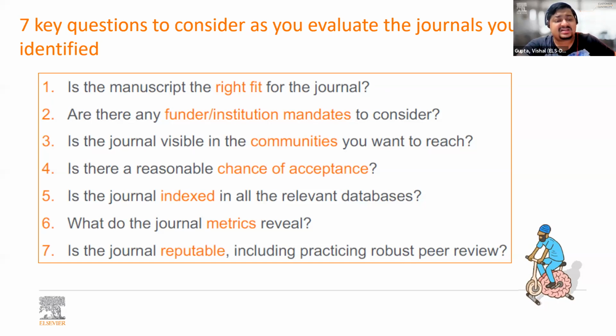Then, is there a reasonable chance of acceptance? Now, this is a self-evaluation step. So I'm sure all of us want to get published in top journals, most journals with the highest impact factor, etc., etc. But we usually end up submitting to a journal where we probably do not comply or align with the requirements.